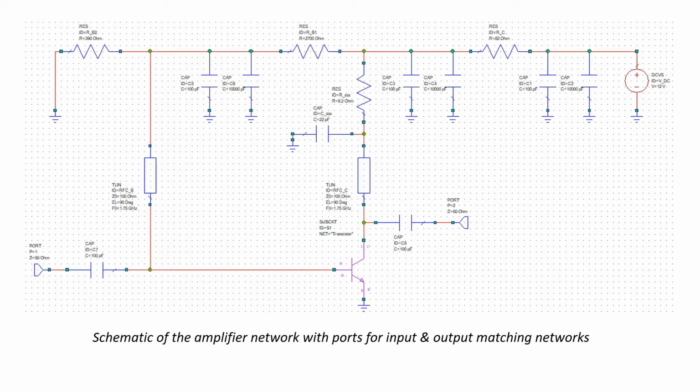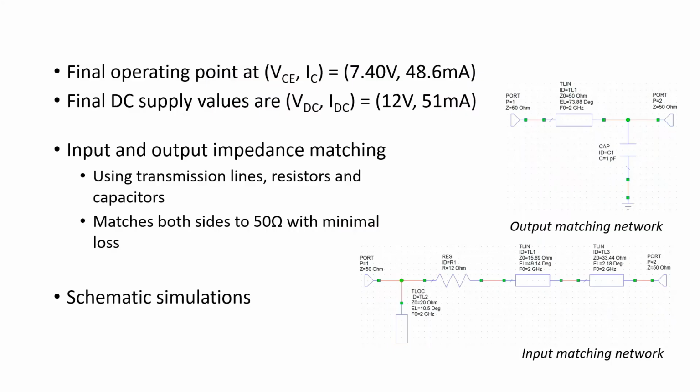This is the schematic for my amplifier design. Through the ports, the input and output matching networks are all to be connected. Final operating point after stabilization and DC biasing network design is 7.4 volts and 48.6 milliamperes with DC supply values of 12 volts and 51 milliamperes.